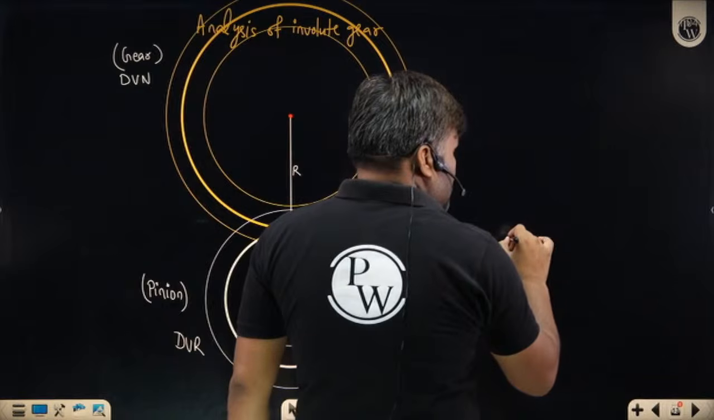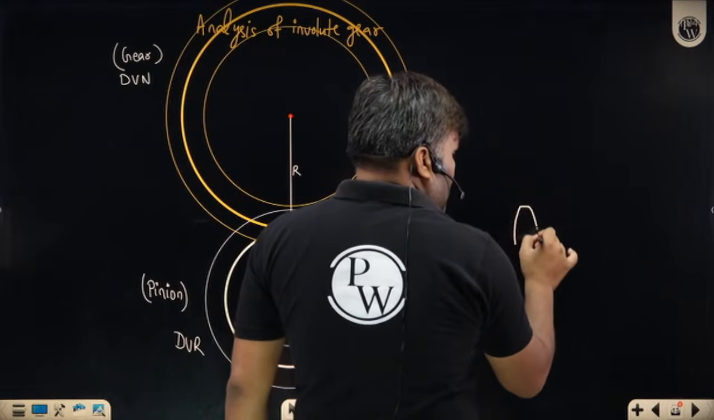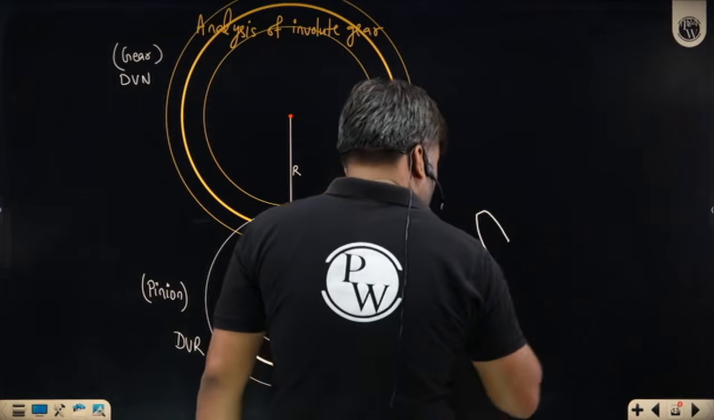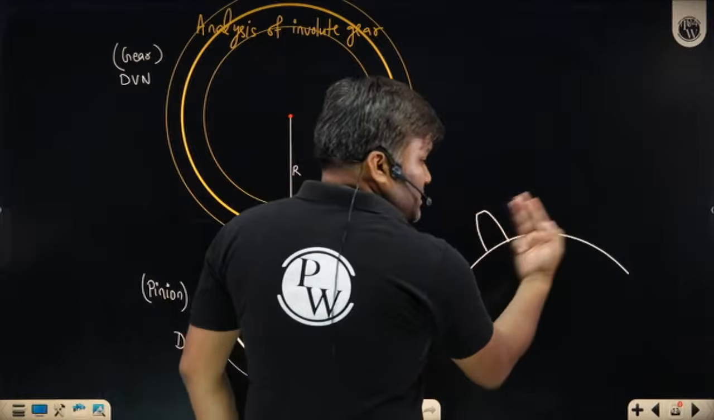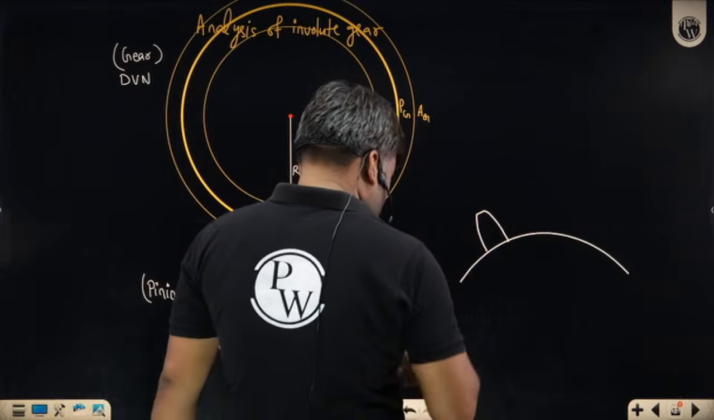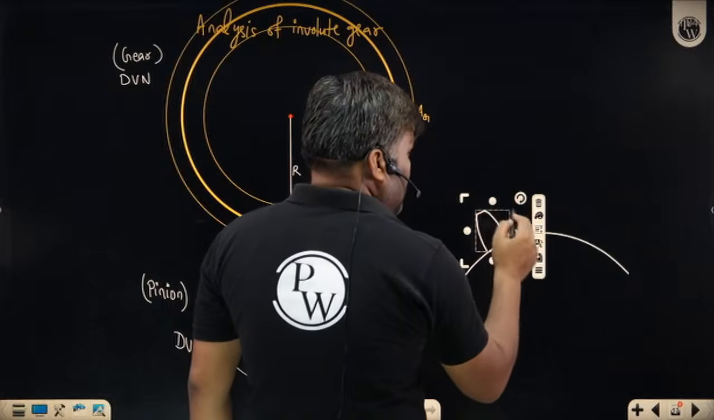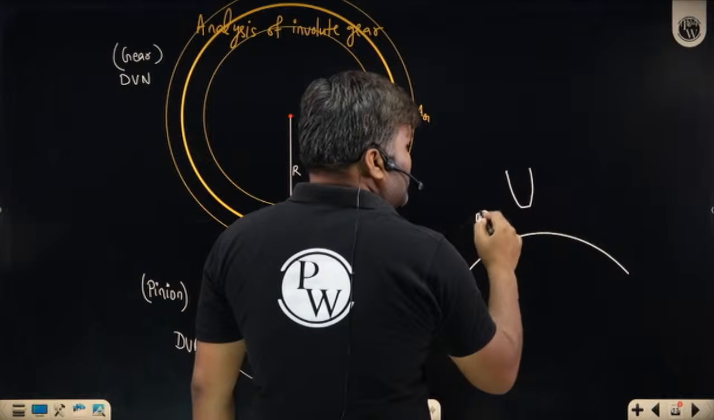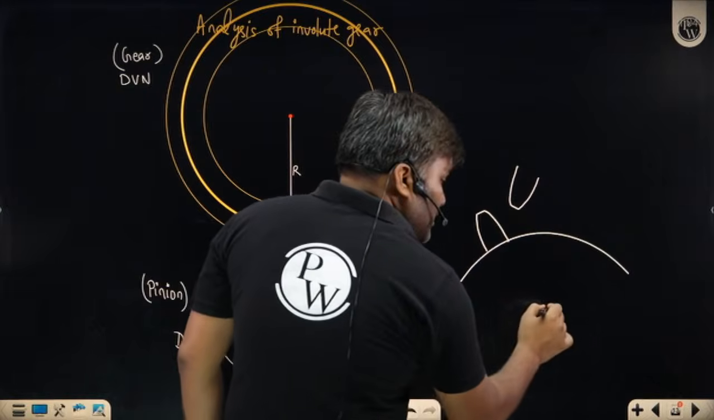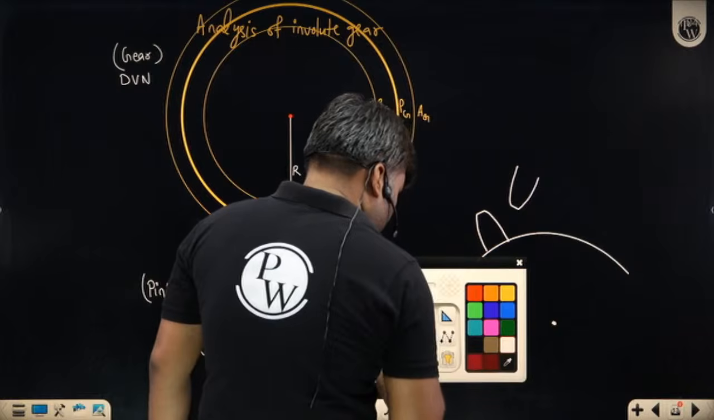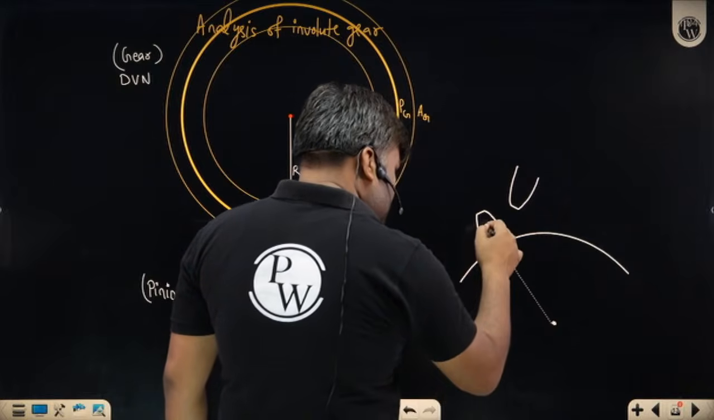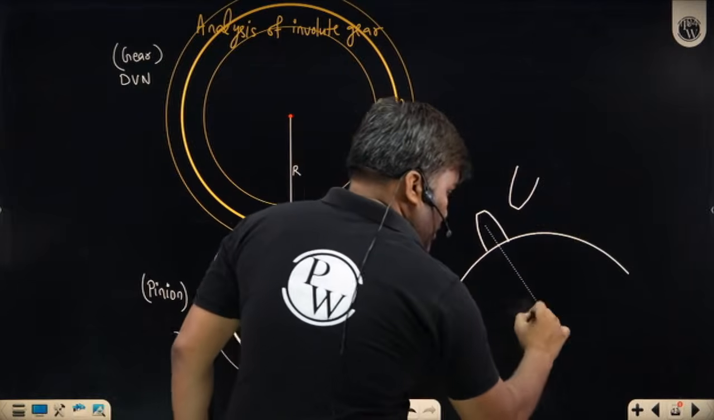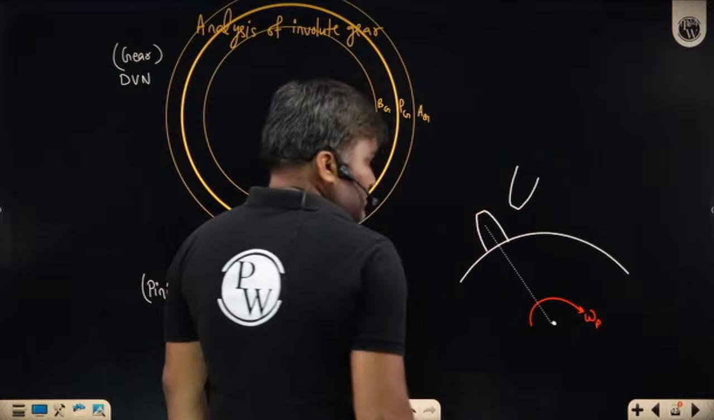We have a tooth, this is the pinion's tooth. This tooth is coming and it is going to be engaged with the gear tooth. How will the gear teeth look? This is the center. In the radial direction we have these teeth. The pinion's tooth is rotating in the clockwise direction with some angular speed omega p.